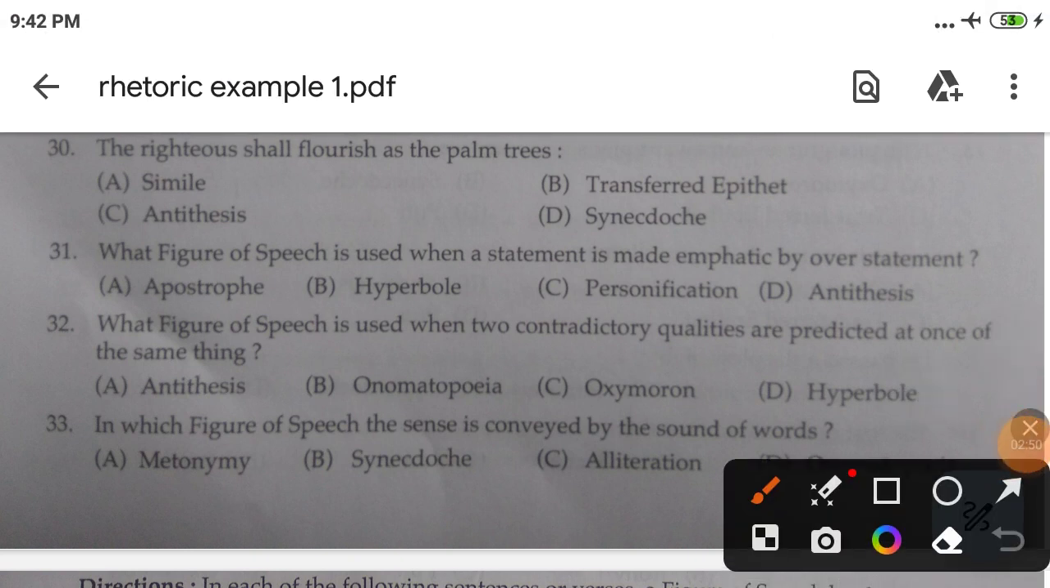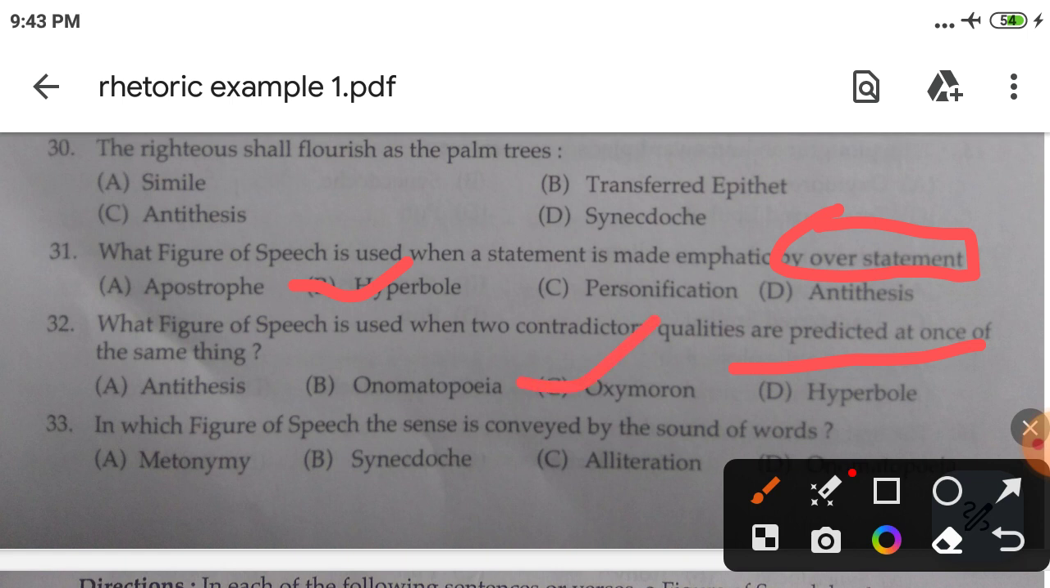Now the next one: what figure of speech is used when a statement is made emphatic by overstatement? Overstatement or exaggeration is called hyperbole. For example, a flood of blood. Yes, overstatement is called hyperbole. Next one: what figure of speech is used when two contradictory qualities are predicated at once of the same thing? This is an example of oxymoron.